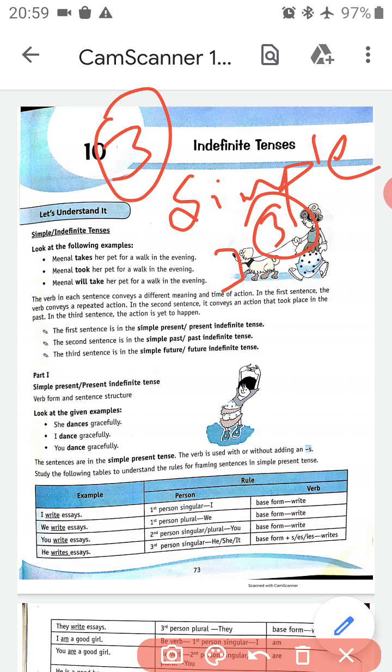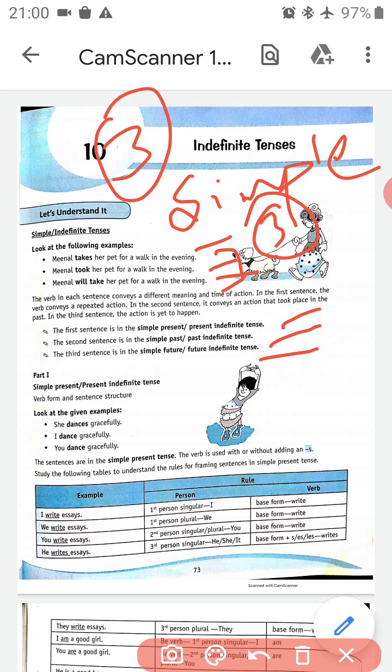Okay. In the first sentence, "Meenal takes her pet for a walk in the evening" means this is an action which happens every evening. This is a repeated action. In the second sentence, Meenal took her pet for a walk in the evening. The speaker is saying that it is an action which took place in the past. Meenal will take her pet for a walk in the evening. In the third sentence, the action is about to take place in the future. So the first sentence is our simple present tense or present indefinite tense. The second sentence is in simple past tense or past indefinite tense, and the third sentence is in simple future tense or future indefinite tense.